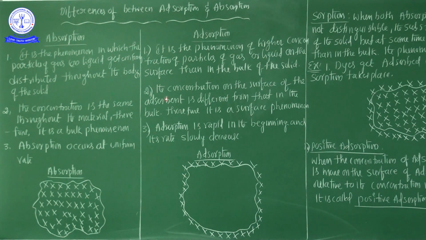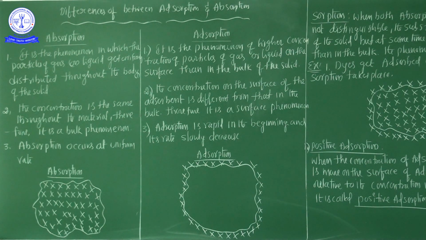Adsorption, that's the most important definition. So what is the adsorption definition? It is the phenomenon of higher concentration of the particles of gas or liquid on the surface of the solid rather than in the bulk, that is called adsorption. Here in this picture is complete information regarding adsorption. And this is the major differentiation: here uniformly distributed, but here not uniformly.